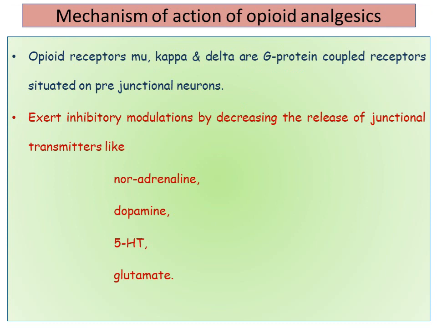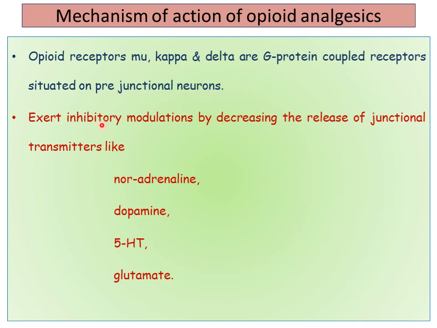Coming to the mechanism of action of opioid analgesics, opioid receptors are of 3 types: mu, kappa, and delta receptors. All these 3 receptors are a type of G protein coupled receptors. They are located in the central nervous system on prejunctional neurons.